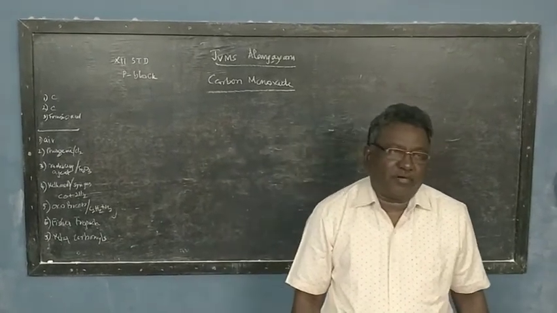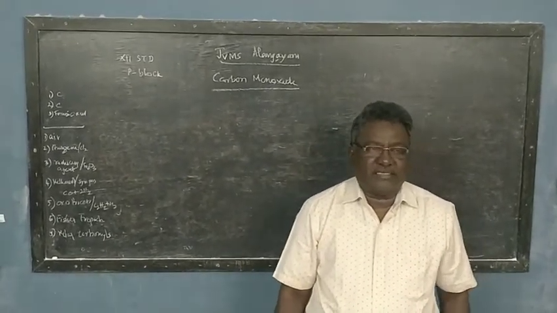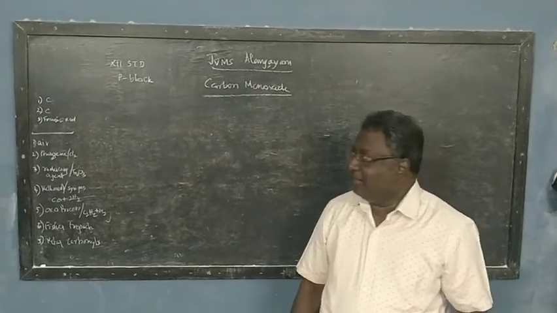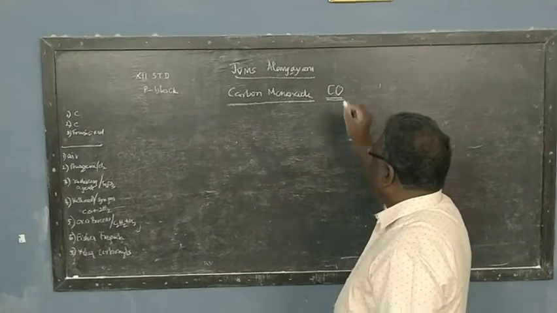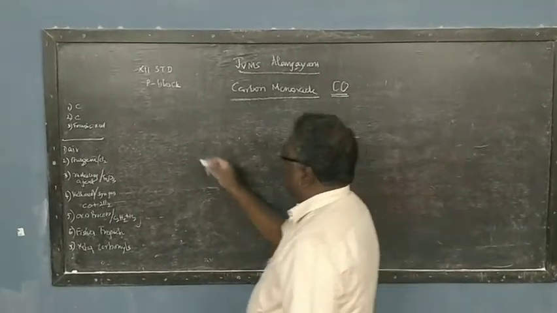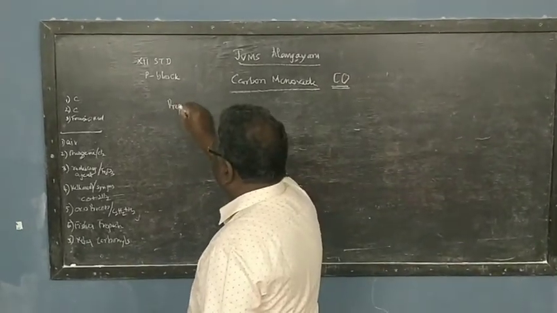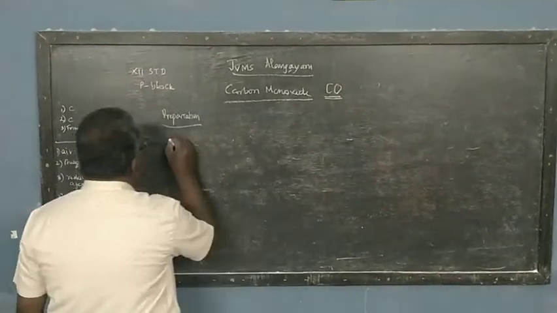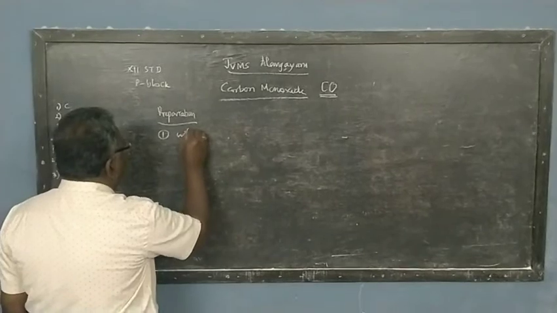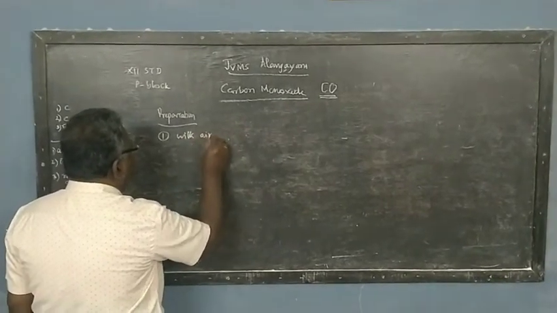Now we are taking up the compounds of carbon. Today we are going to deal with 2 compounds of carbon. The first one is carbon monoxide, with the molecular formula C double bond O. Its preparation is done by 3 methods. The first preparation is done using air.